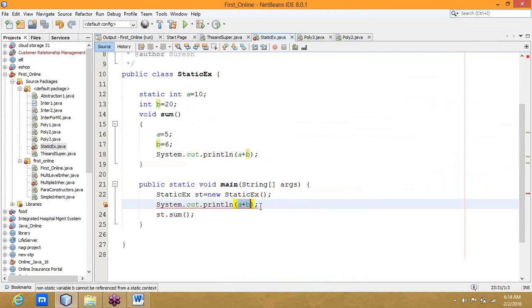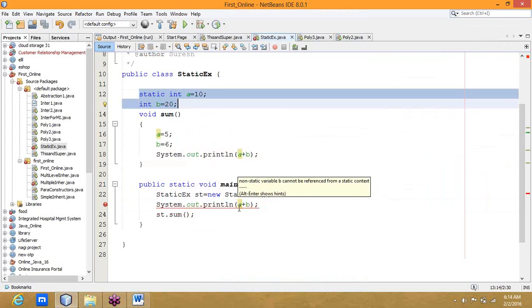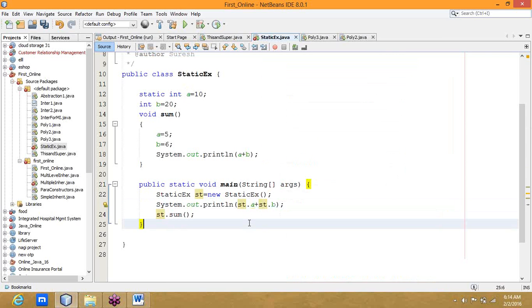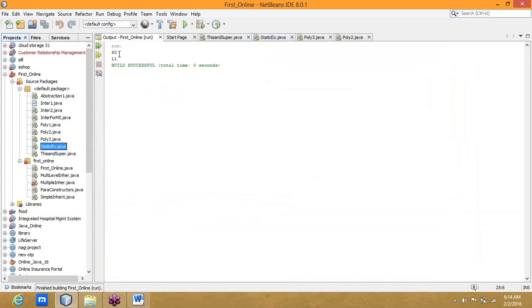Here I am getting an error. What's the error? Because a and b are not initialized in main, right? Those are class variables. Can I call class variables from main? Yes, we can, but what do we have to do? Use the object, st.a and st.b. Fine, now you are getting it.